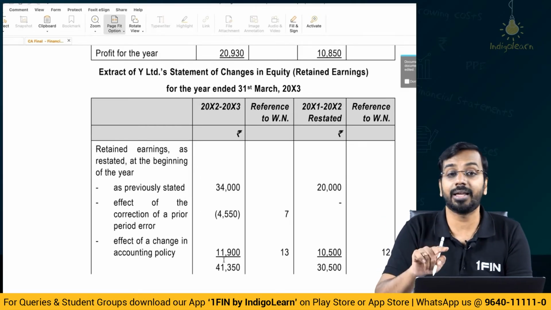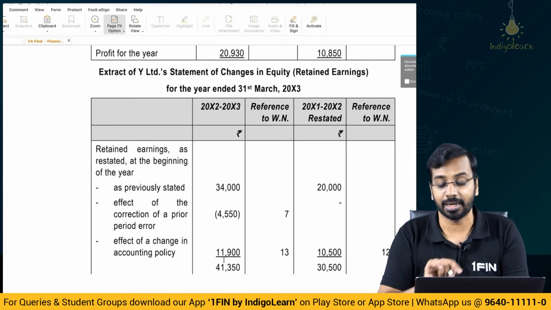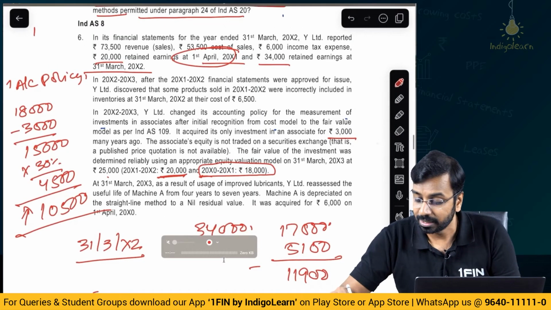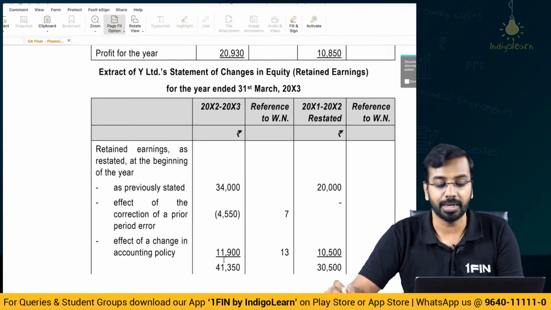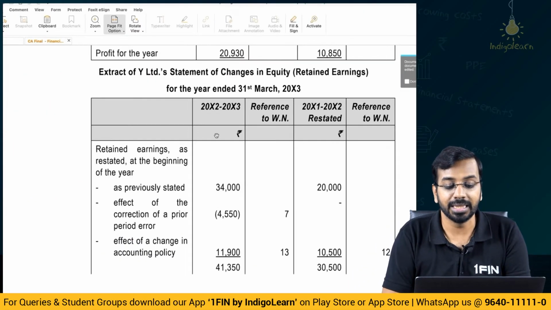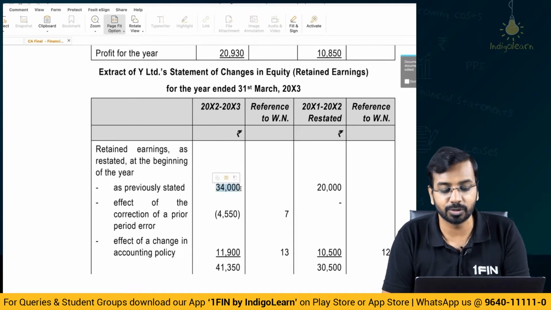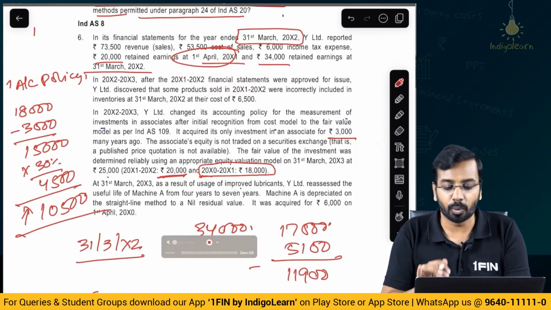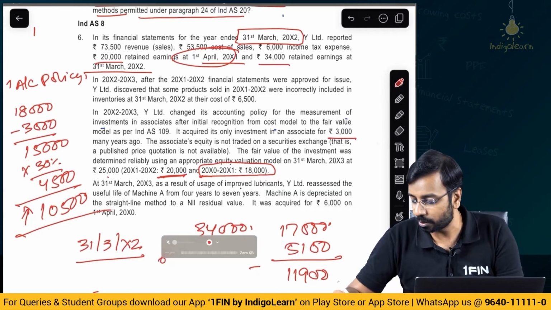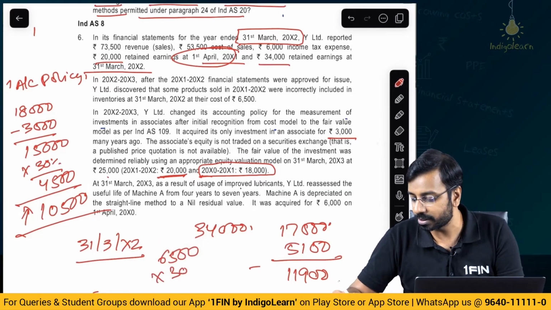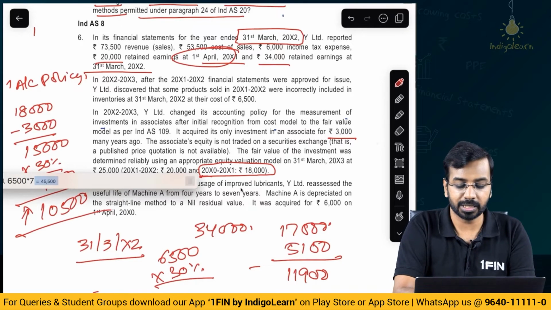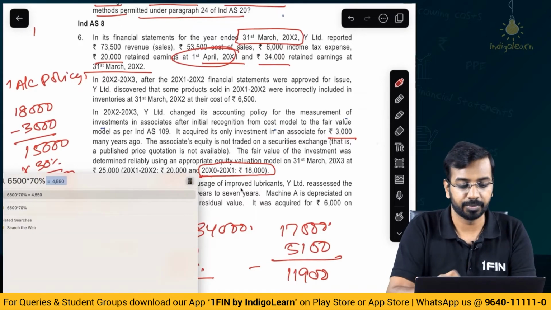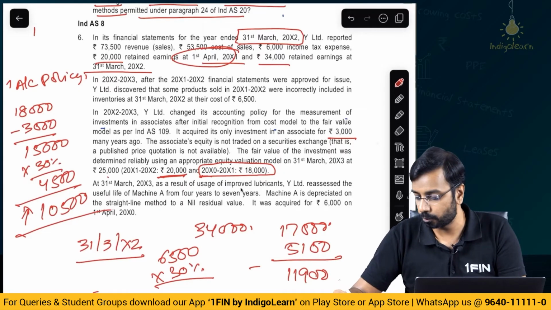Second, prior period errors also have to be retrospectively corrected. Now, the prior period pertains to the 31st March of year 2 balance sheet. So, in this 31st March of year 2 opening balance, we have to adjust it. Now, what is the impact? The impact is 6,500 into 70%, which gives 4,550.